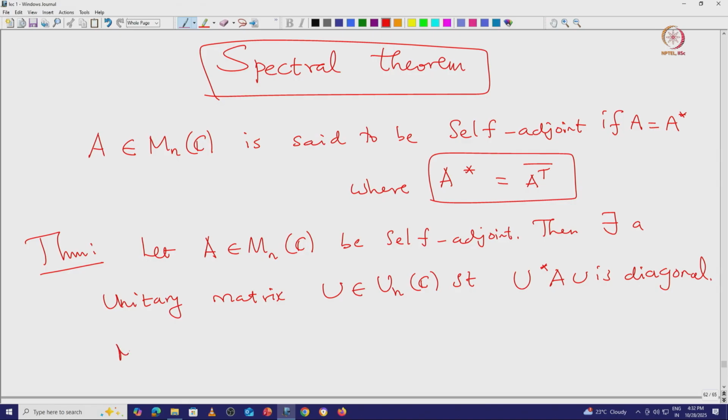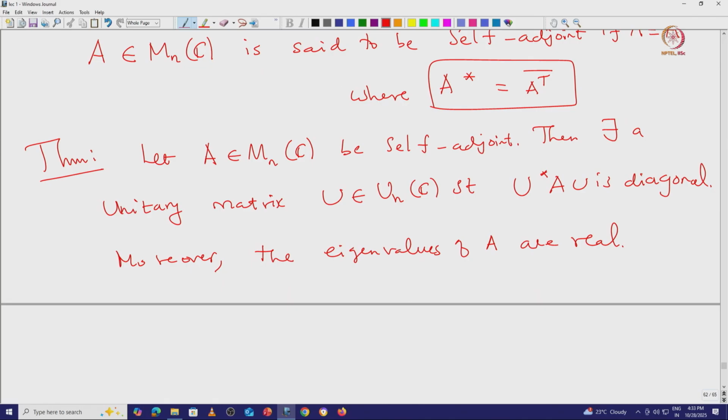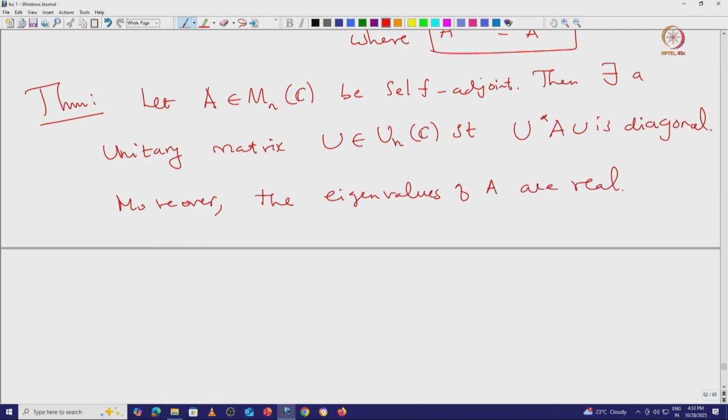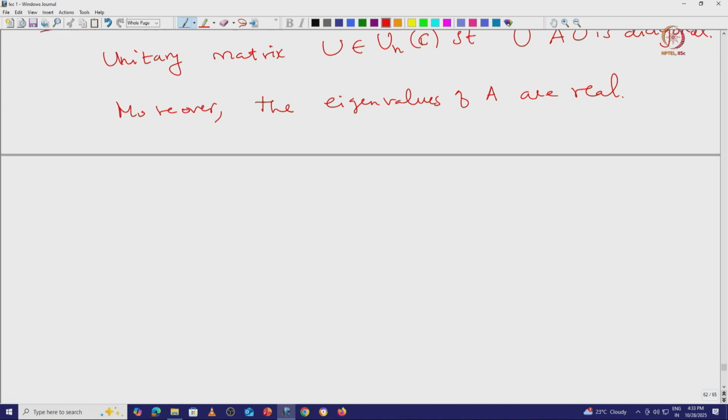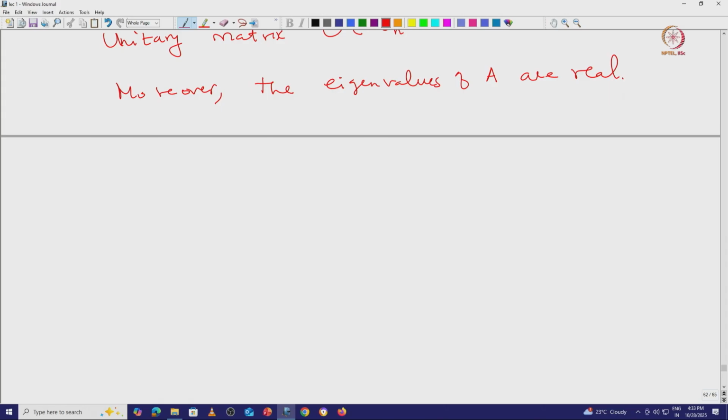Not only that, moreover, the eigenvalues of A are real. This can be proved by induction on n. Let us first start with proving that eigenvalues of a self-adjoint operator must be real, and that just follows from the definition.